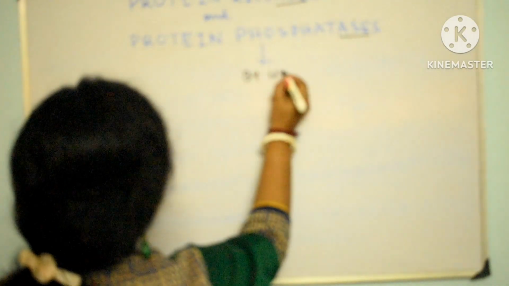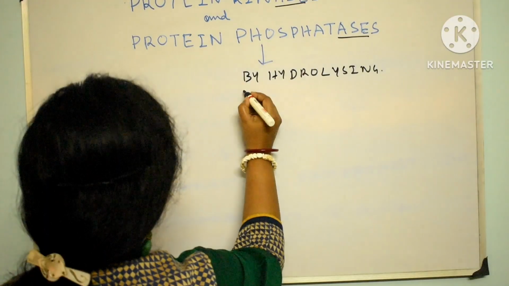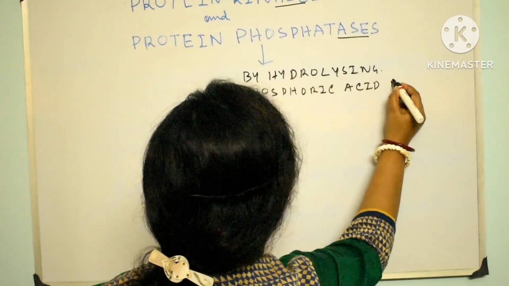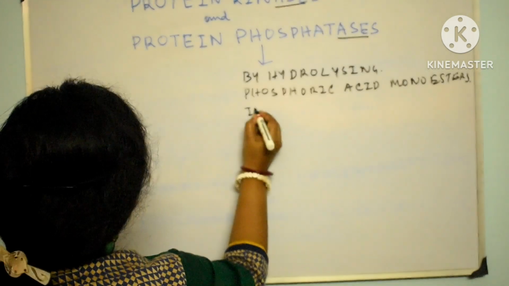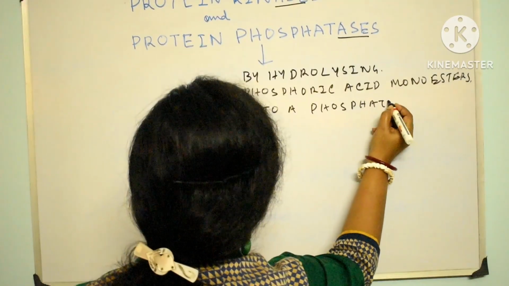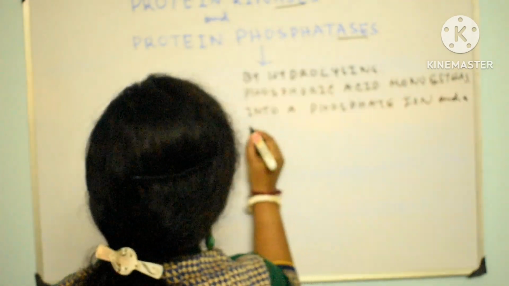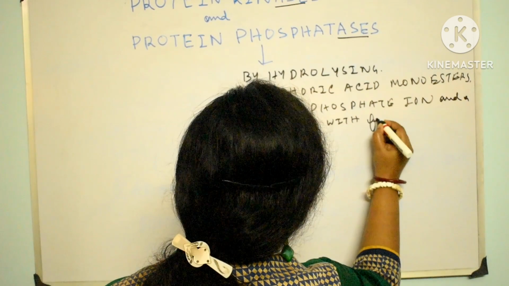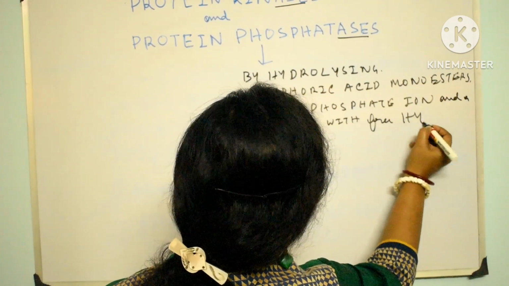Phosphatase works by hydrolyzing phosphoric acid monoesters into a phosphate ion and a molecule with a free hydroxyl group.